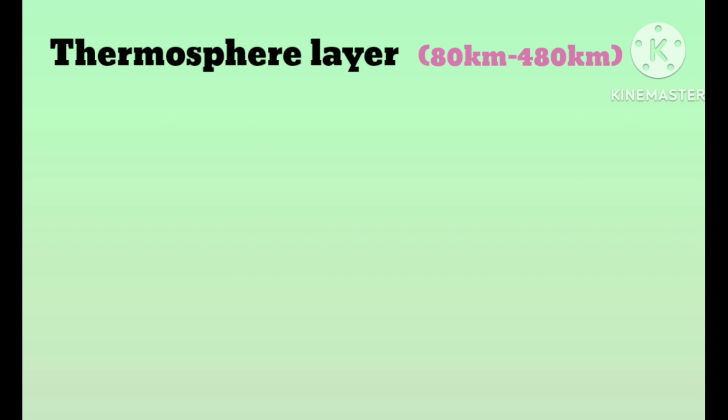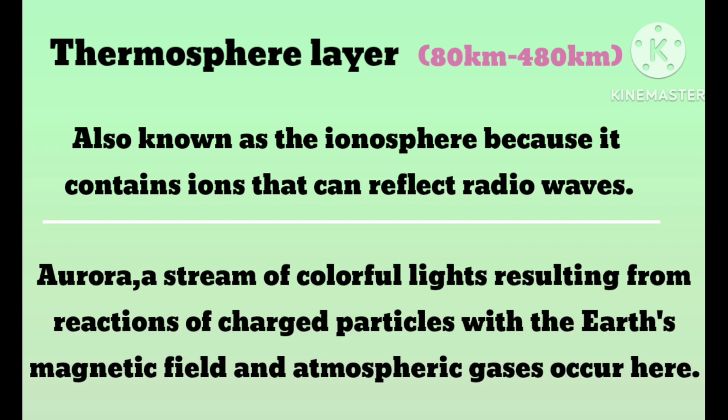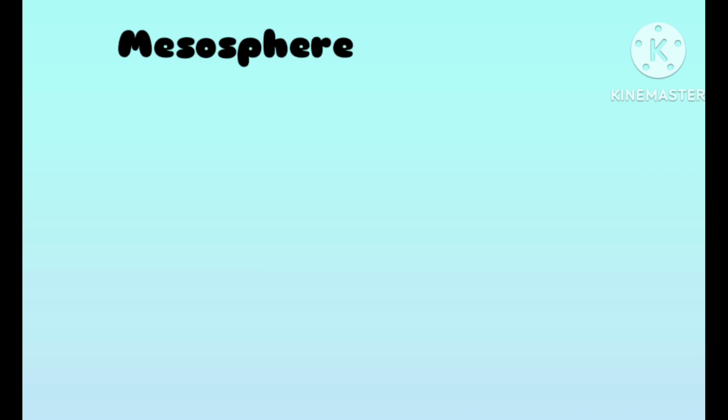Now let's move on to the second furthest layer, thermosphere layer. Its height is 80 kilometers to 480 kilometers from the Earth. It's also known as the ionosphere because it contains ions that can reflect radio waves. Aurora, a stream of colorful lights resulting from reactions of charged particles with the Earth's magnetic field and atmospheric gases, occur here.